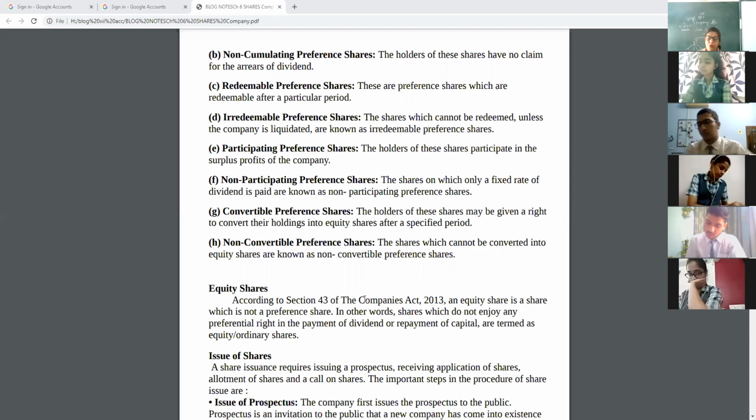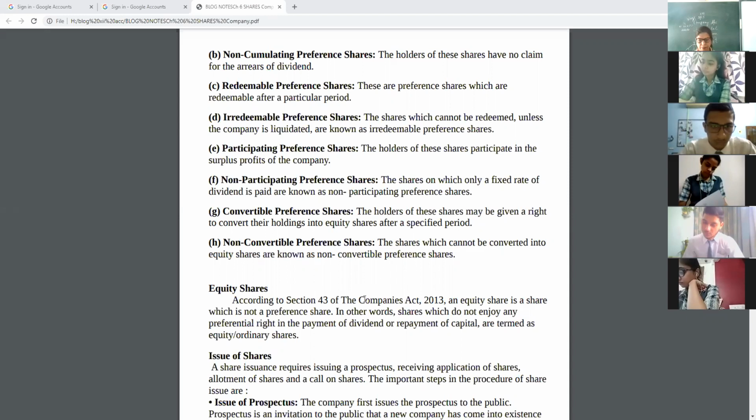These are known as equity shares or ordinary shares. Please note down the definition because in the numericals we are going to do the equity shares only.